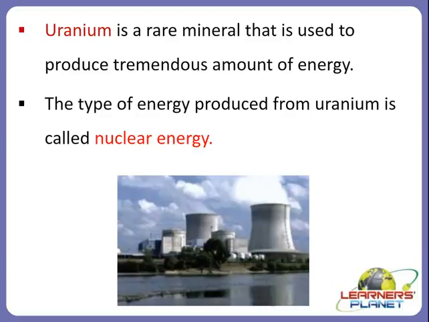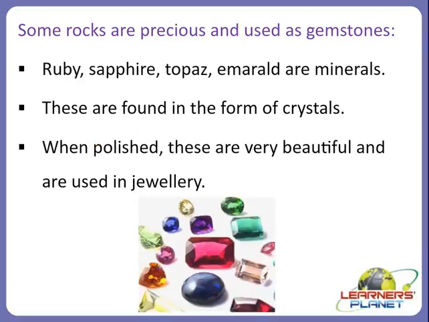So children, now let's move on to another topic, that is rocks which are very precious to us and are also used as gemstones. Yes, ruby, sapphire, topaz, emeralds are all such minerals which are very precious and are used as gemstones, because these are some of the minerals that grow in the form of crystals.